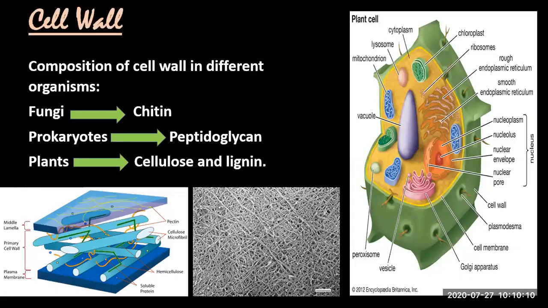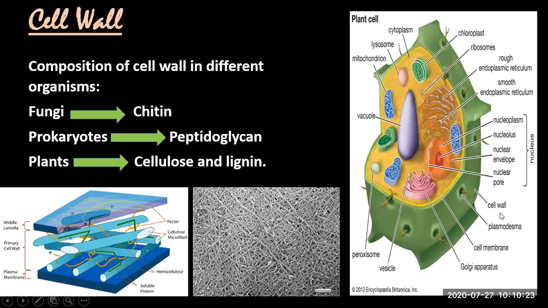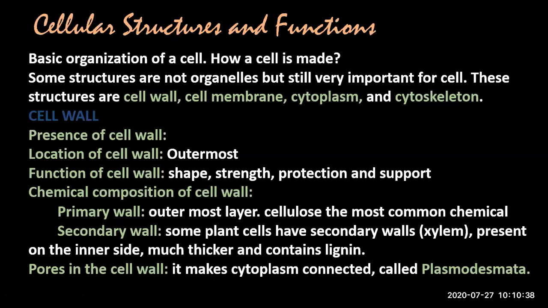Here it is written plasma membrane, the yellow one is the heading, and here they are calling it cell membrane, so outside the cell membrane is the cell wall. Cell wall is the outermost structure. It is the structure which is present outside the cell membrane, or plasma membrane. It's the same thing.